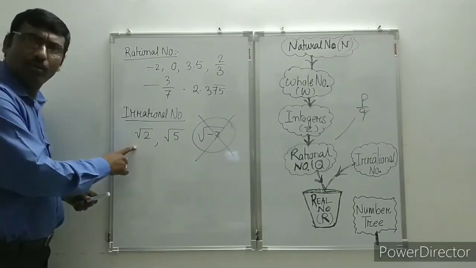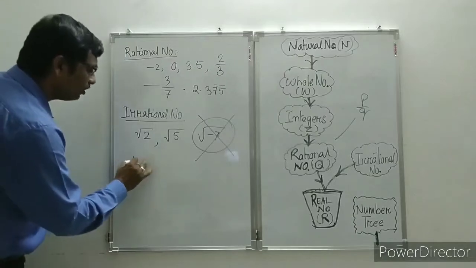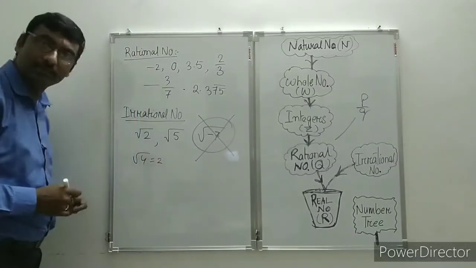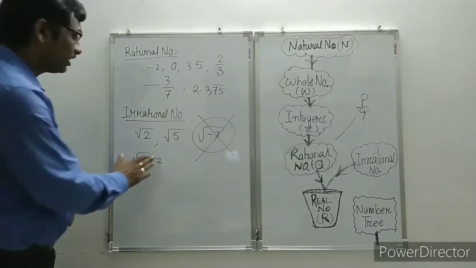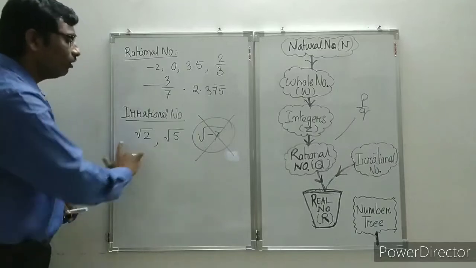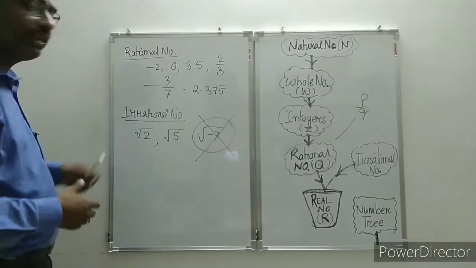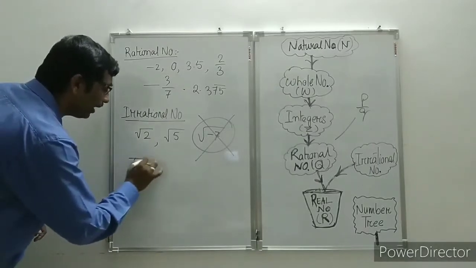In this way, all the non-perfect square numbers, that means don't write root 4, because root 4 value is 2, it is rational. So don't write perfect square numbers. Except those, all the numbers you can put within square root or cube root are called irrational numbers.